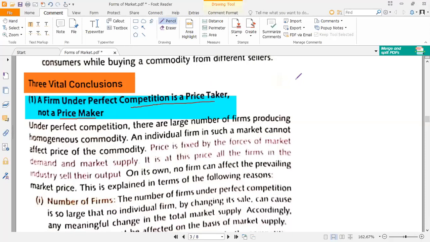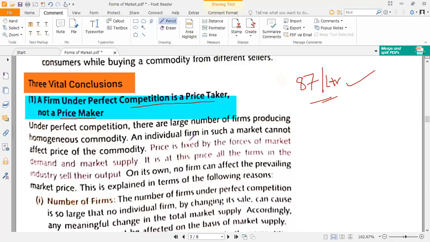Price taker means whatever price is determined by the market forces, that price has to be agreed by all the firms. For example, due to demand and supply forces, the petrol price is decided to be 87 per liter. So all the firms in the market have to agree upon this price. They cannot decide their own price. That means they cannot make their own price. Na isse kam, na hi isse zyada. They all have to agree upon this price.